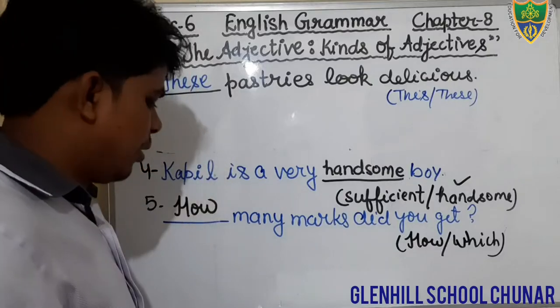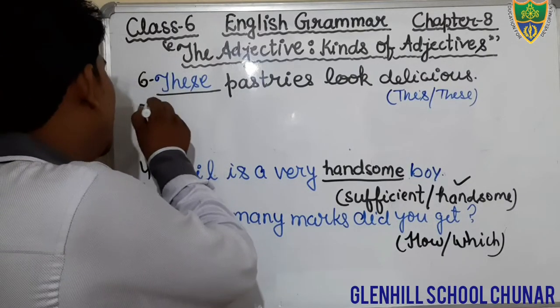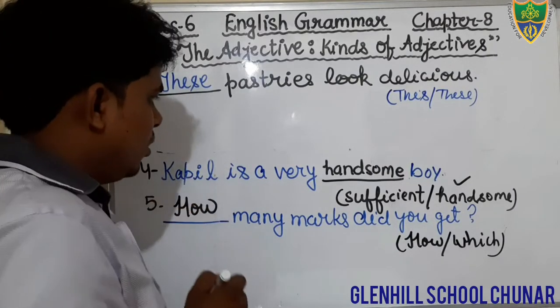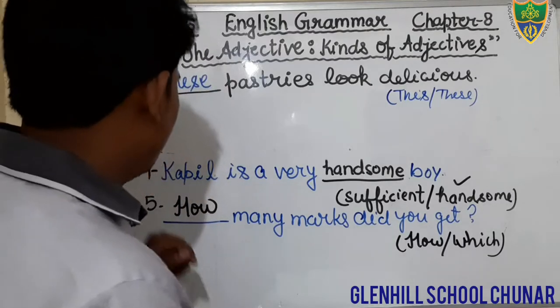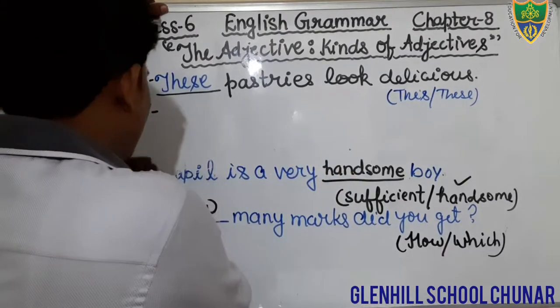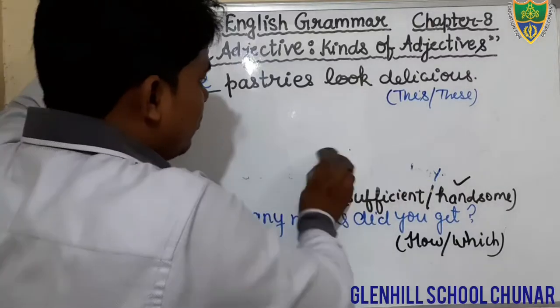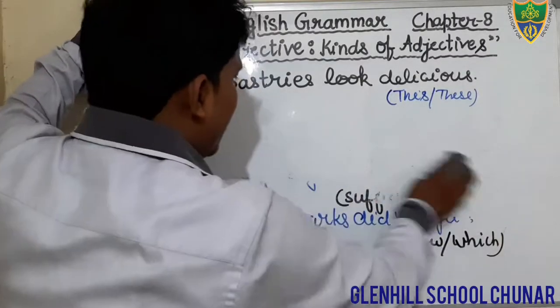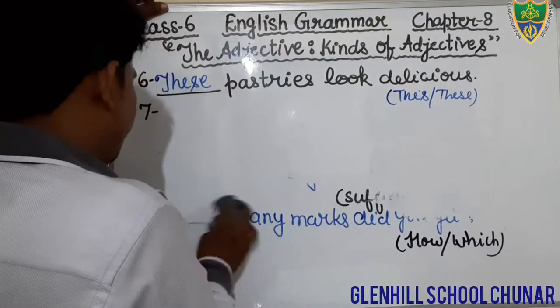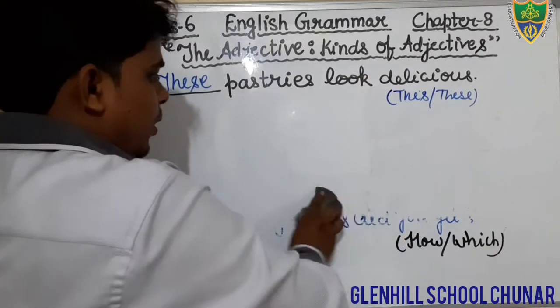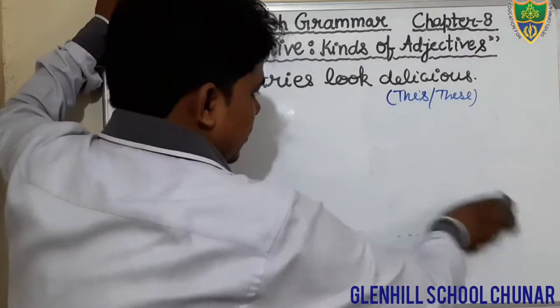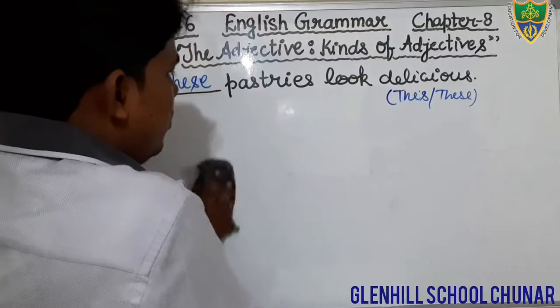Question number 7. Just see again. What is question number 7? Students, I am going to erase these two questions, question number 4 and 5, and I hope that you all have done. Just see the question.